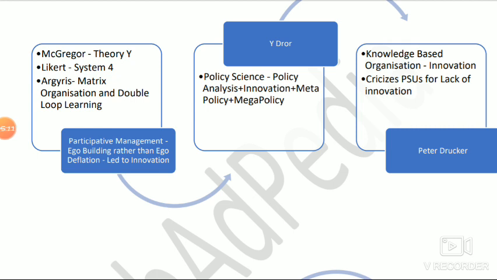So she said that too much bossism will change the perspective. People will not follow your orders, because giving orders is a very complicated exercise as per Mary Parker Follett. So we are coming back to this topic. Basically, innovation will come only when there is ego building in the organization rather than ego